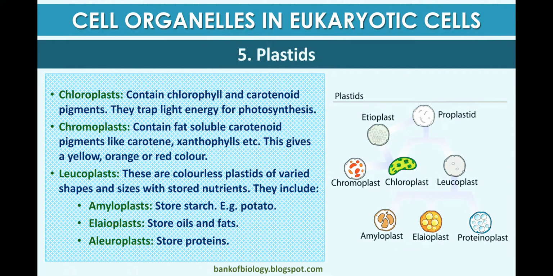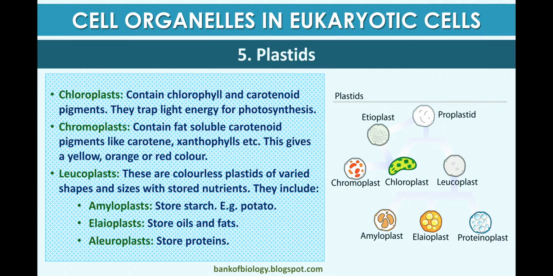Chloroplast contains chlorophyll and carotenoid pigments, and they trap light energy for photosynthesis. Chromoplast contains fat soluble carotenoid pigments like carotene, xanthophyll, etc. This gives a yellow, orange or red color. And leucoplasts are colorless plastids of varied shapes and sizes.